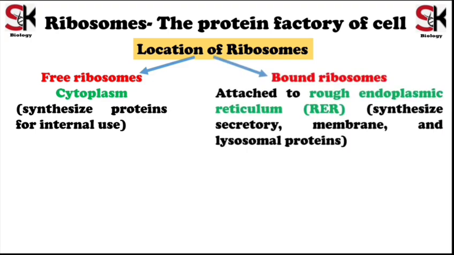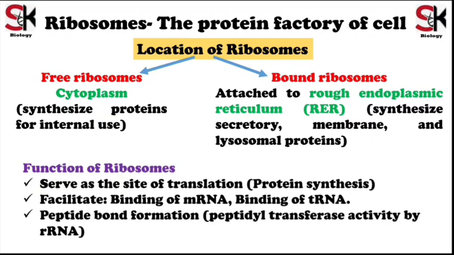Another type is bound ribosomes. These ribosomes are attached to the rough endoplasmic reticulum, and they are responsible for the synthesis of secretory, membrane and lysosomal proteins. Ribosomes have key functions in the cell as they serve as a site of protein synthesis, that is translation. They facilitate binding of mRNA and tRNA, which are essential for protein synthesis. Ribosomes are involved in peptide bond formation, and it is by the peptidyl transferase activity of ribosomal RNA.